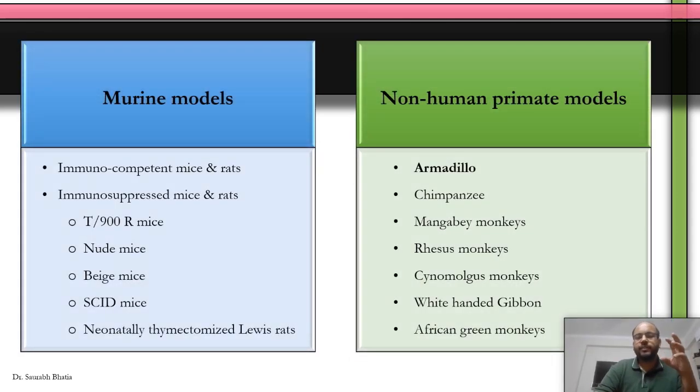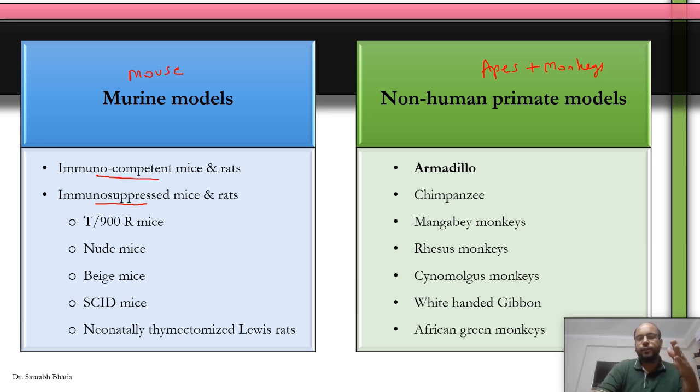So animal models can be divided into two parts. Either you have murine models, which are the mouse, and the non-human primate models, or apes and monkeys. So if you get a short note on animal models in leprosy, you need to mention these two lists, murine models and non-human primate models. In murine models, you have immunocompetent mice in which the immunity is normal, or immunosuppressed mice in which the immunity is suppressed artificially so that we can look at what happens when M. leprae infects an organism where immunity is suppressed. What do we mean by that?